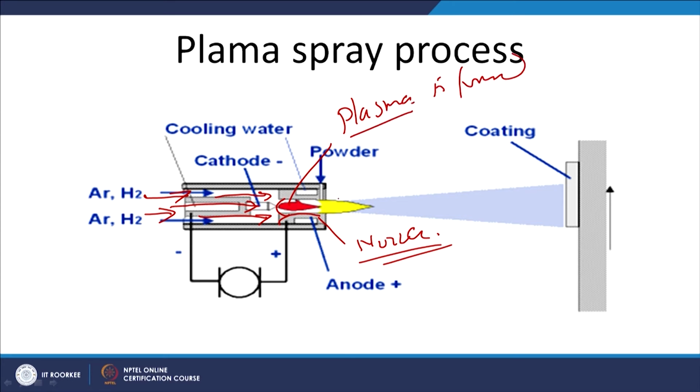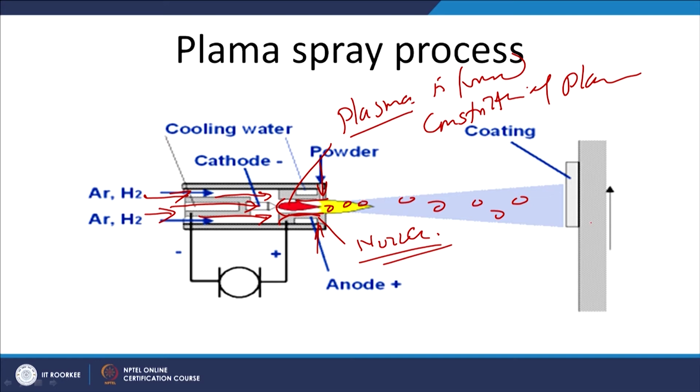This plasma is forced to pass through a nozzle of very small diameter, so constriction of the plasma takes place, and from the nozzle itself we feed the powder of our material to be coated into the plasma zone. Here it is heated and then accelerated towards the surface of the substrate, and after impingement with the substrate surface, the coating is developed.